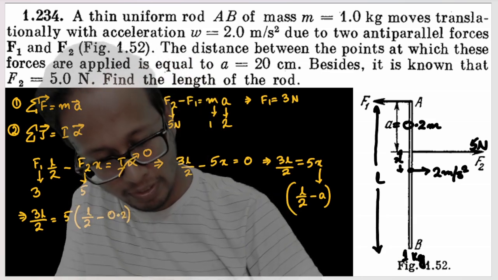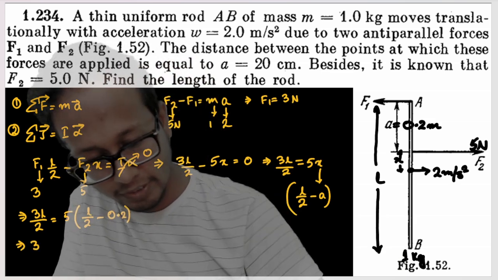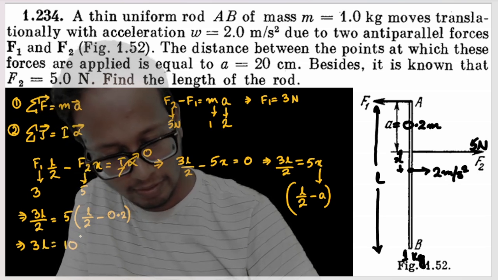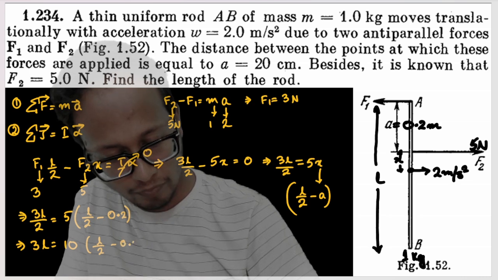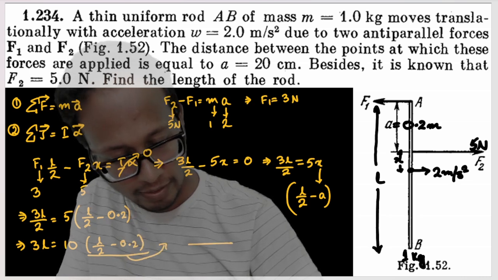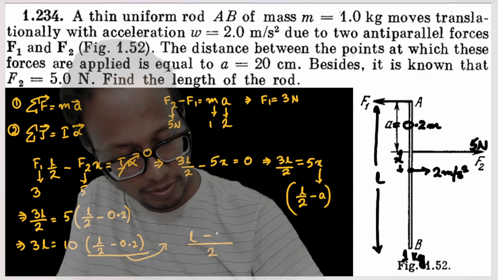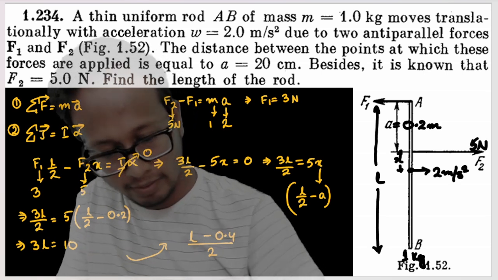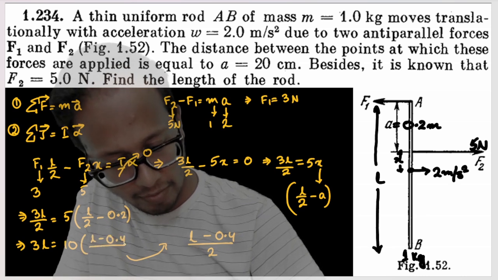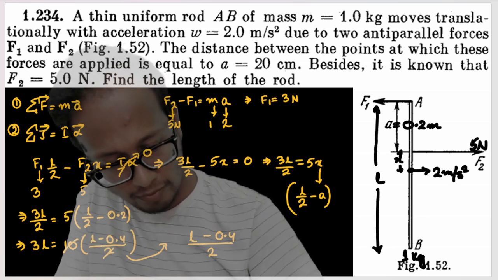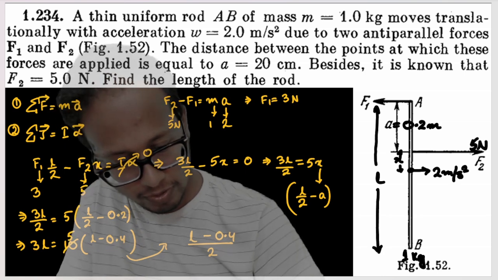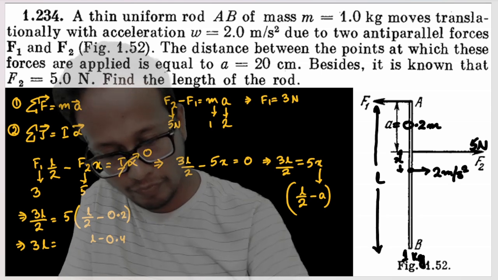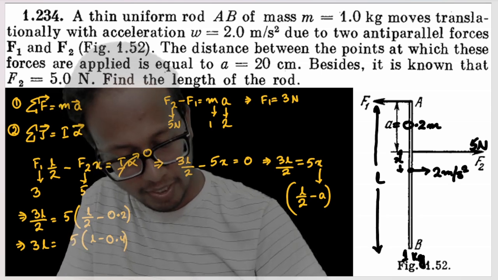So 0.2. Now let's solve this equation a little bit fast. 3L is equal to 10 into L by 2 minus 0.2. If I solve this one, 2 into L by 2 is L, minus 2 into 0.2 is nothing but 0.4. So this is L minus 0.4 divided by 2. The 2 will get cancelled, so it will be 5 into L minus 0.4.